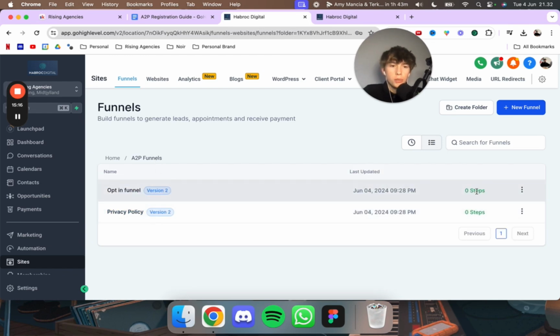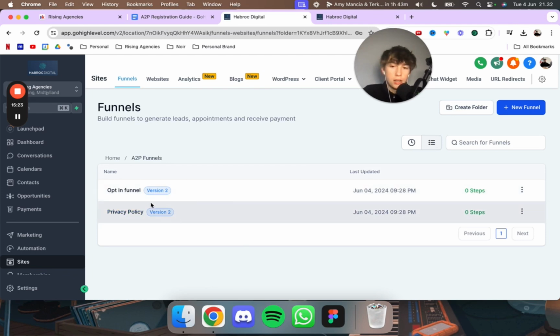You see right here, sometimes GoHighLevel is a bit weird and removes the steps inside of the funnels, right? So if that happens, I accidentally just deleted terms of service because of this problem, so I just deleted it.